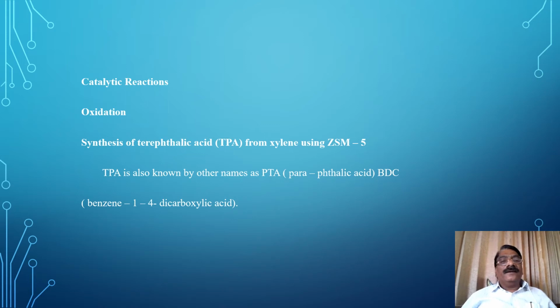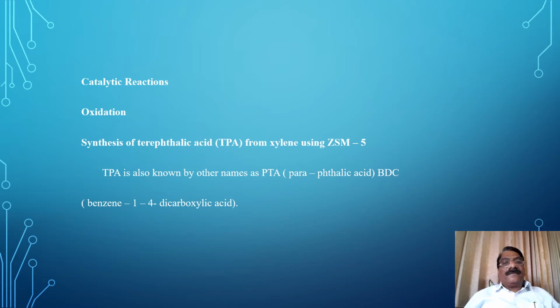Good morning. In the last lecture, we saw heterogeneous catalysis, its definition, types, some examples, their advantages and limitations, and where they are used. And now we are going to see the actual catalytic reactions.